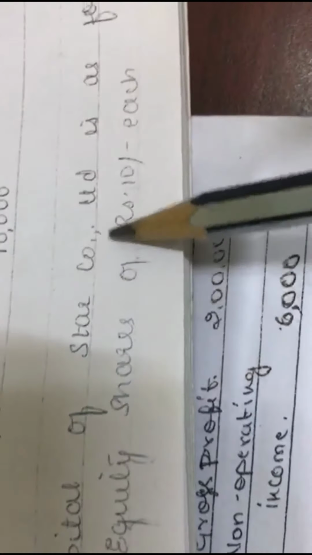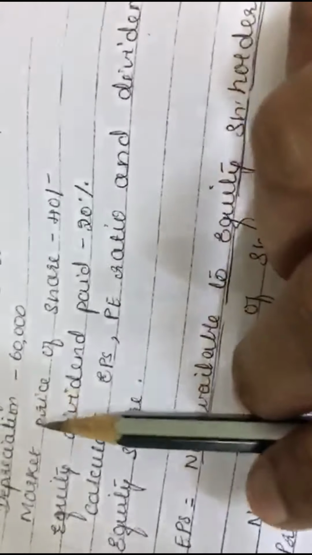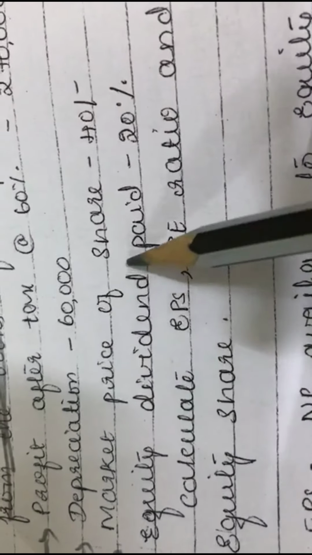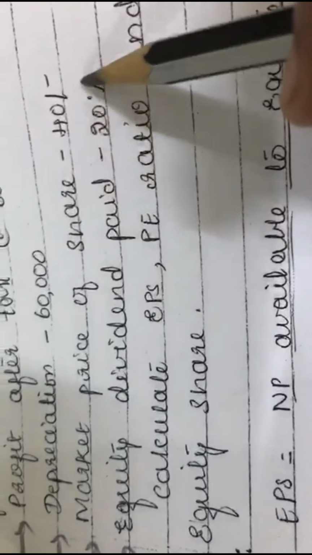Okay. The next problem. The capital of Star Company Limited is as follows. You are required to calculate, that is 80,000 equity shares of rupees 10 each. How much is the capital? 8 lakh. Then you have net profit after tax, it is 60% of 2,70,000. Depreciation 60,000. Market price of share is 40 rupees. And then equity dividend paid is 20%. Calculate EPS, price earning ratio, and then you have dividend yield ratio per equity share.